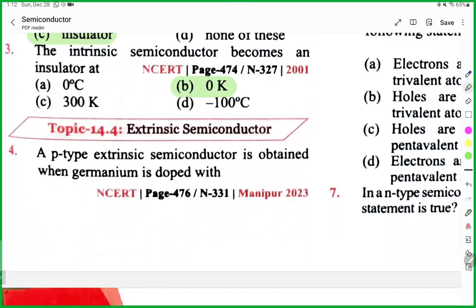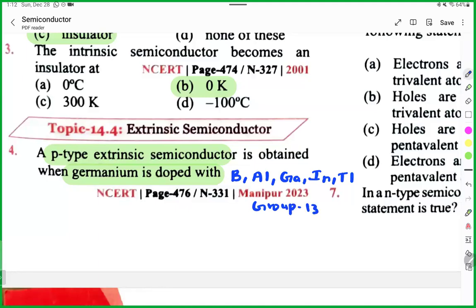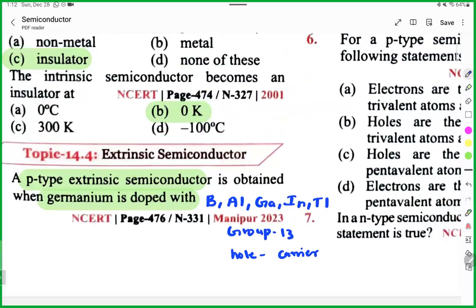P type extrinsic semiconductor is obtained when germanium is doped with which option? Sir, anything from brinjal, potato, carrot... Okay, anything from that will be the answer, right? Yes, sir. You can say, if the option is given as group 13, that is also correct. Or where holes are the charge carriers, that could be the answer, right? Make sense?